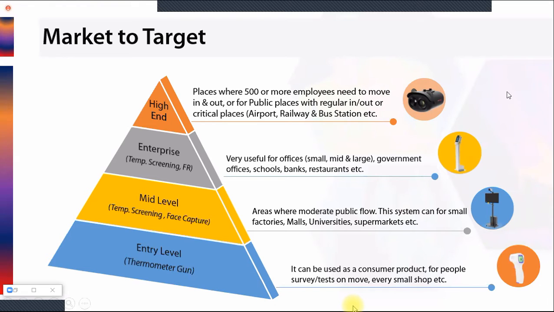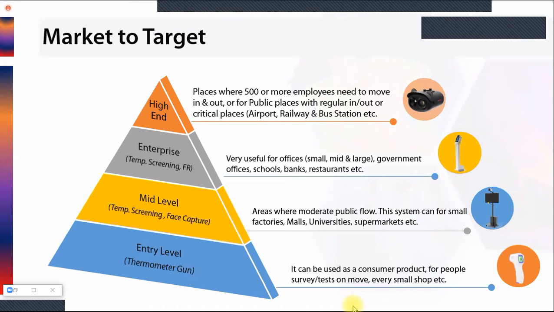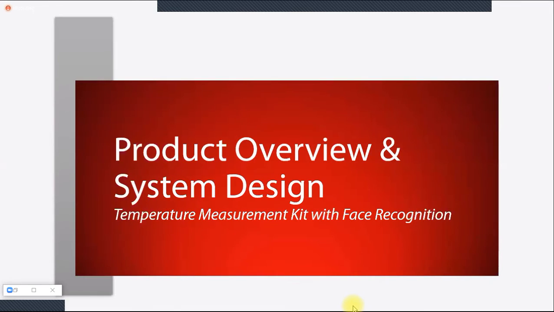And the last one is a thermal camera with a dual lens. This thermal camera has a 5 meter detection range for the temperature, and it can measure the temperature of 30 people at a time. So this is quite high. For areas where we have huge traffic, like a railway station, airport, or bus station, we can give this solution, and it will be very helpful for locations with a good number of people. So this is how we have divided the market, where you have to pitch and target the product.